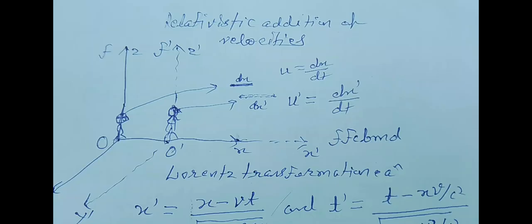Now for the observer in frame S dash, both the distance and time interval will appear different. So we consider the distance measured by the observer in S dash as dx dash and the time interval as dt dash. Now for the observer in S dash, the velocity will be given by u dash equals dx dash by dt dash.